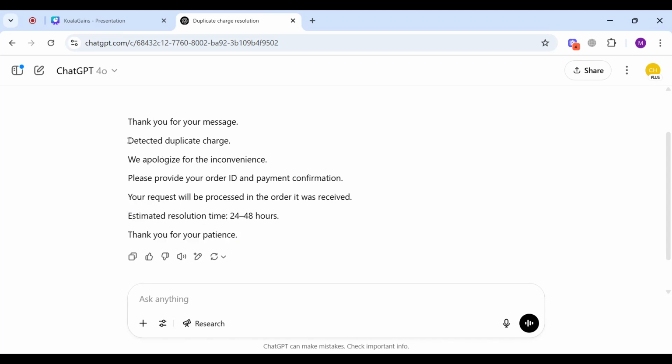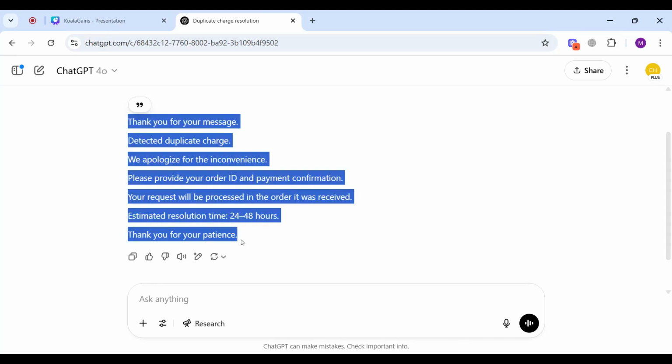You can clearly see the response it has given me is robotic. The lines where it says detected duplicate charge, your request will be processed in the order it was received, clearly communicates that it was written by some kind of robot. This robotic response will definitely offend my customer instead of settling him down. So, what is the better way in which I can ask LLM to generate a response to this query?